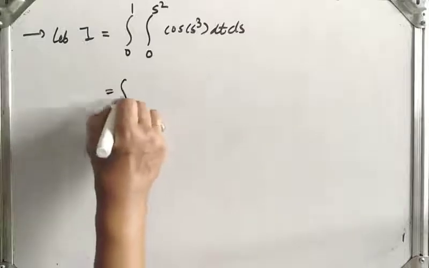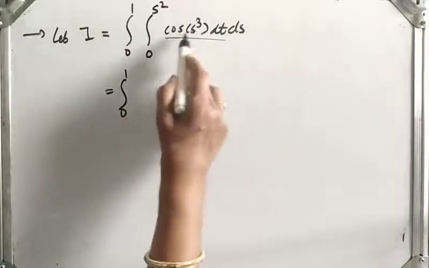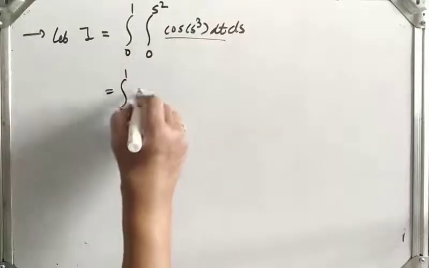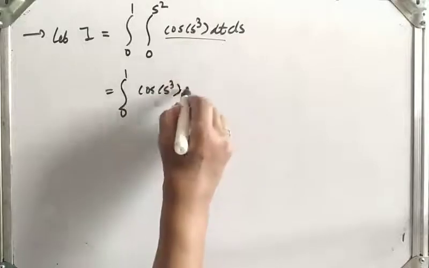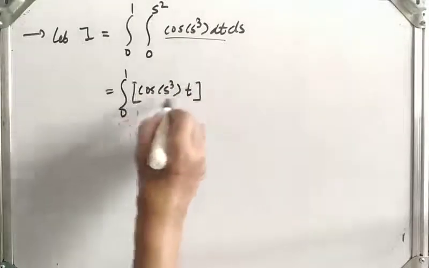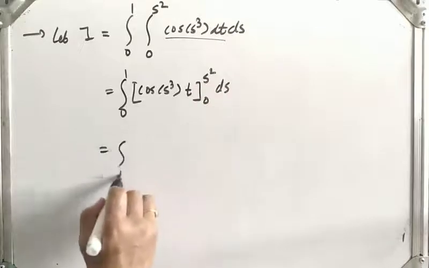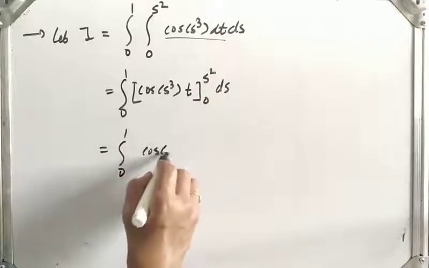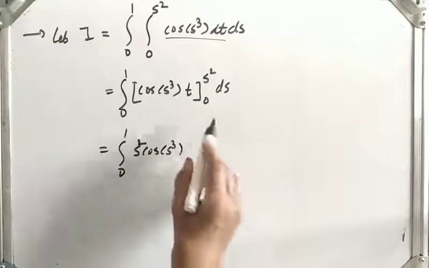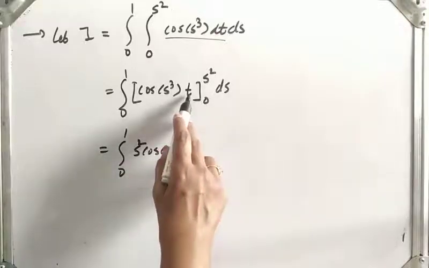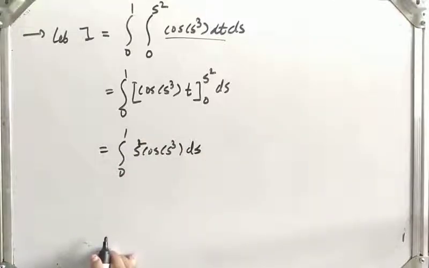So this 0 to 1 as it is. Integrating with respect to t, cos of s cube is constant, so it is as it is. Integration of dt is t with limits 0 to s square, ds. Let us apply the limits: cos s cube as it is, into s square minus, after putting t equal to 0, we get 0, into ds.